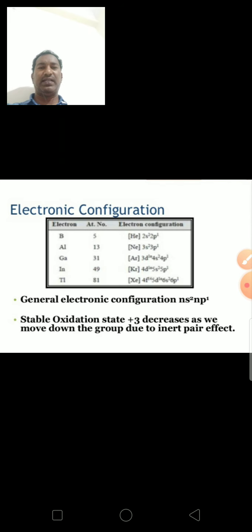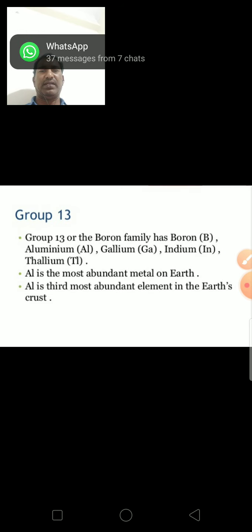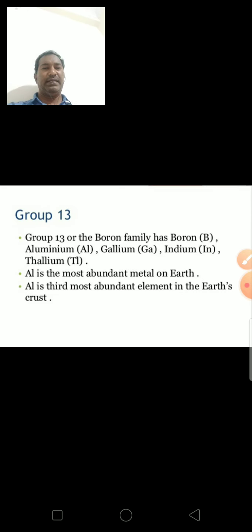So these borons are the p block elements. Group 13 elements belong to the 13th group: boron, aluminum, gallium, indium, thallium. So the occurrence of these 13th group elements: boron never occurs free in nature. It is always found combined with oxygen.